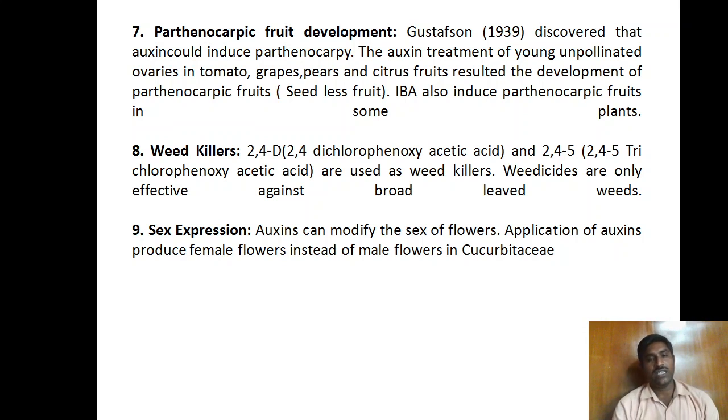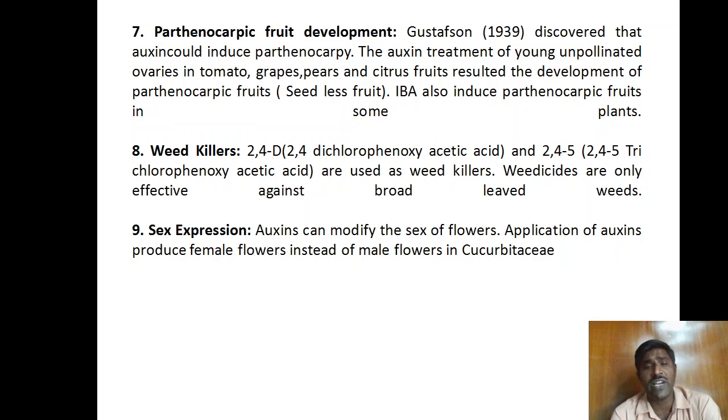The weed killers like 2,4-D and 2,4,5-T are used. 2,4-D means 2,4-dichlorophenoxyacetic acid and 2,4,5-T is 2,4,5-trichlorophenoxyacetic acid. They are used as weed killers. The weedicides are only effective against broad-leaved weeds. That means synthetic auxins like 2,4-D and 2,4,5-T act as weed killers.